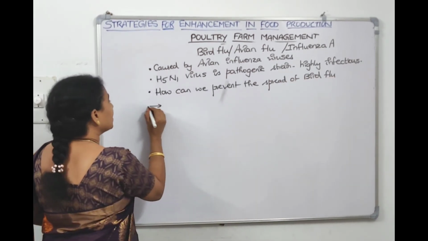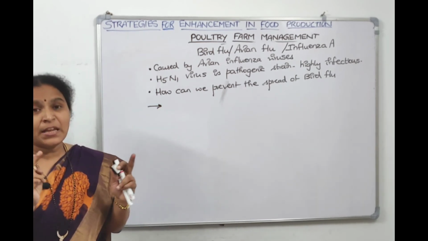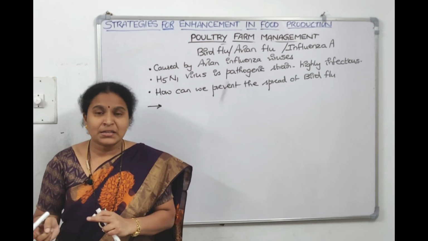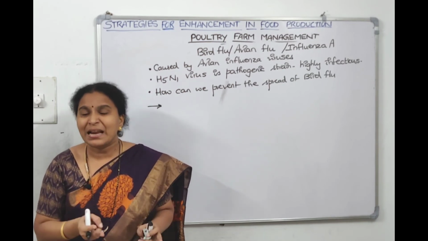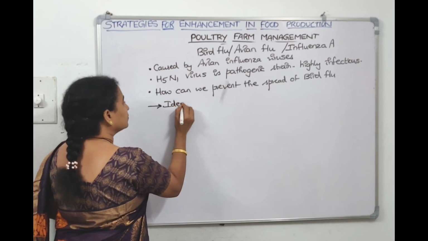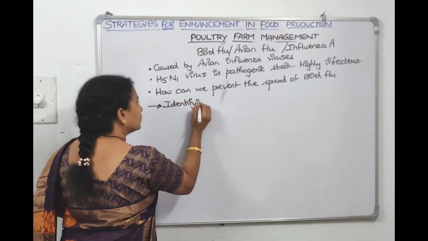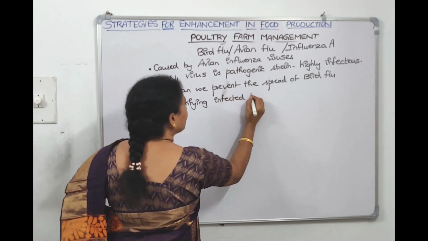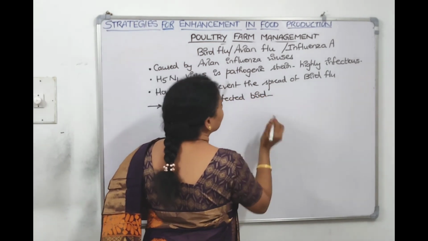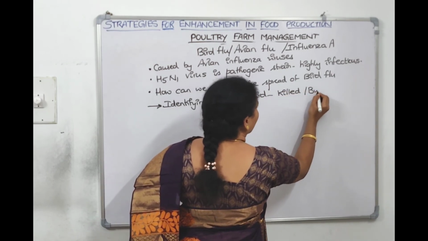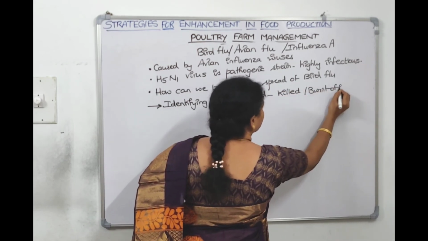The first thing is, we need to identify the infected bird and separate the infected bird from the remaining ones, and this infected bird should be killed and it should be burnt off, right?